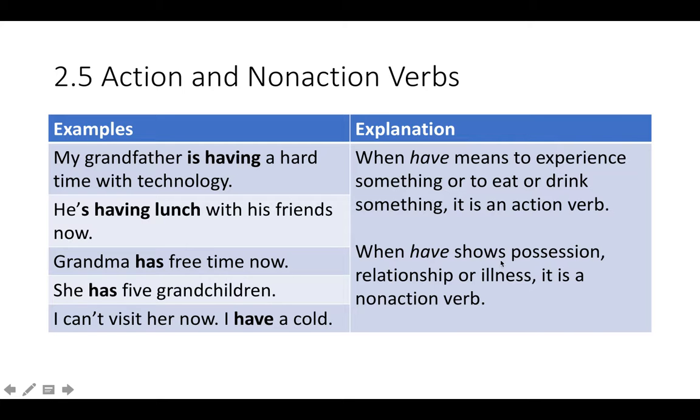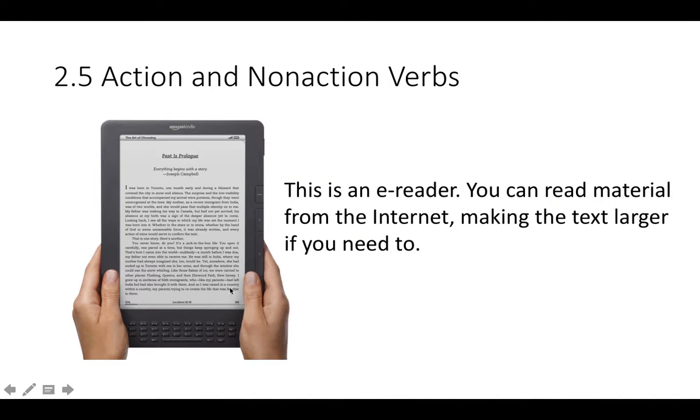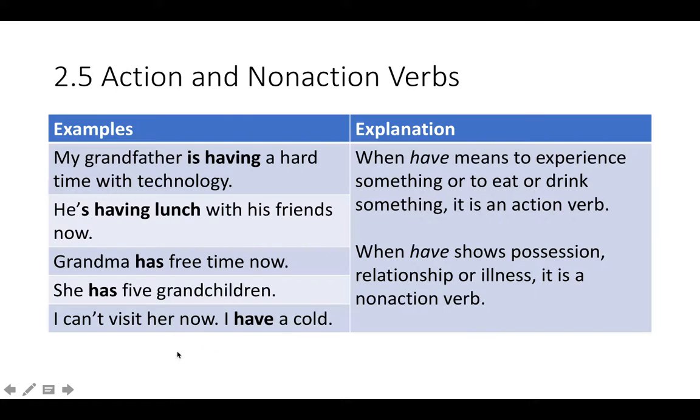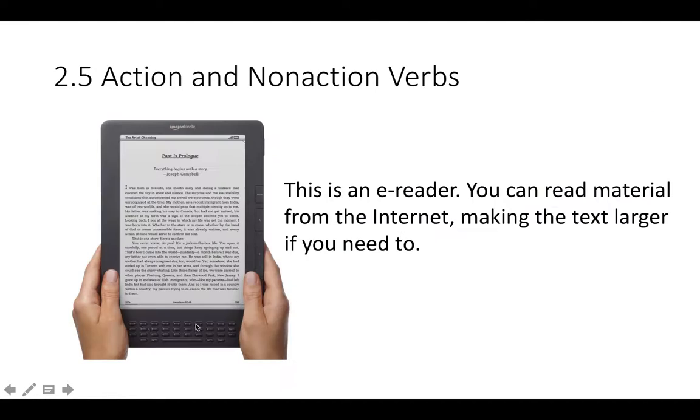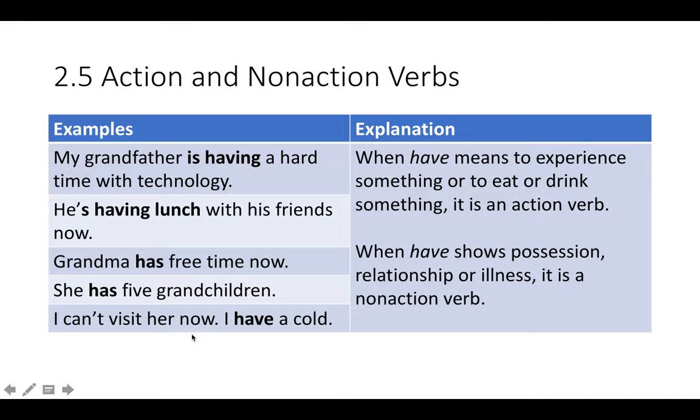But when I show possession, relationship, and illness, I use has and have, and it is never continuous. In these sentences, Grandma has free time now. She has 5 grandchildren. I can't visit her now. I keep doing that. I'm sorry. I have a cold. These are non-action uses of have, and they're not in the continuous.